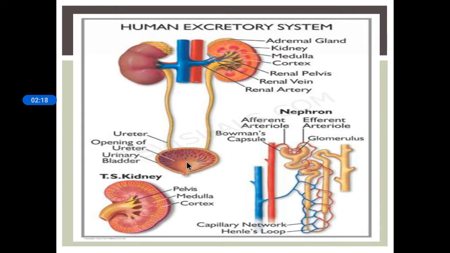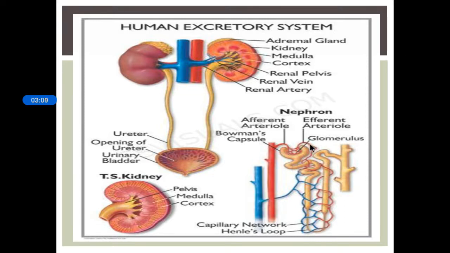And what is the main function of the kidney? To remove the waste products from the blood, right? And each kidney has a large number of filtration units called nephrons. So the nephron is known as the structural and functional unit of the kidney. So here you can see a magnified picture of the nephron. And what is the mechanism of urine formation that we should know? So urine formation involves three steps actually: glomerular filtration, tubular reabsorption, and secretion.